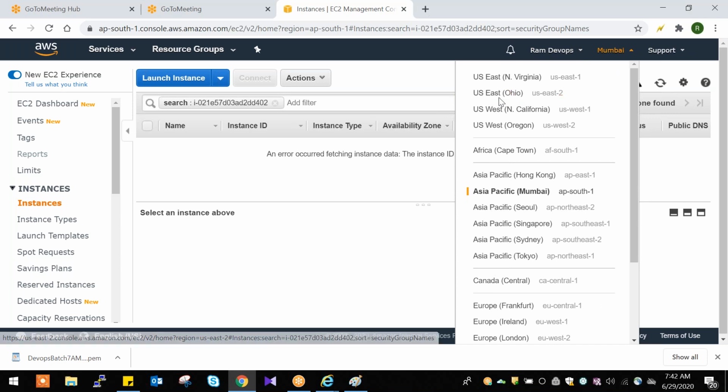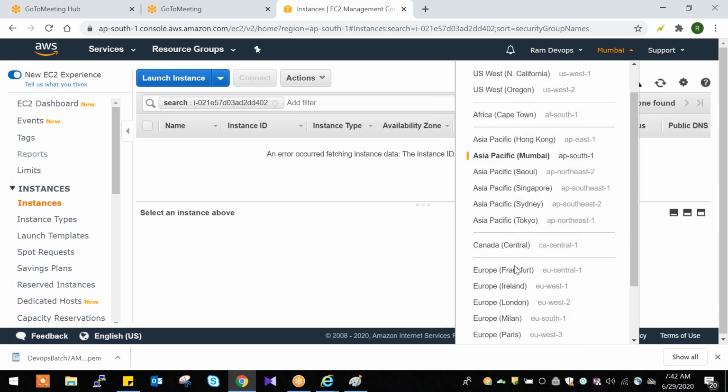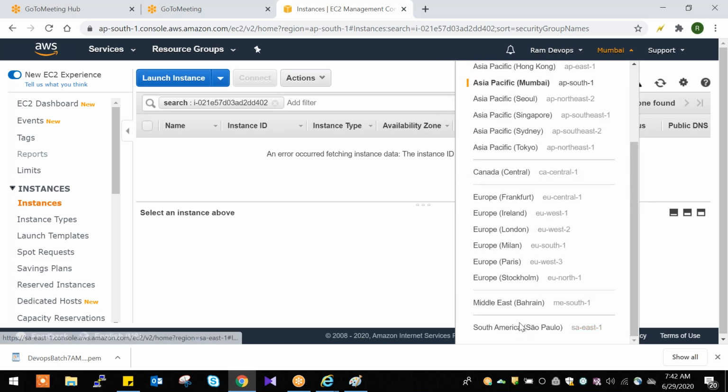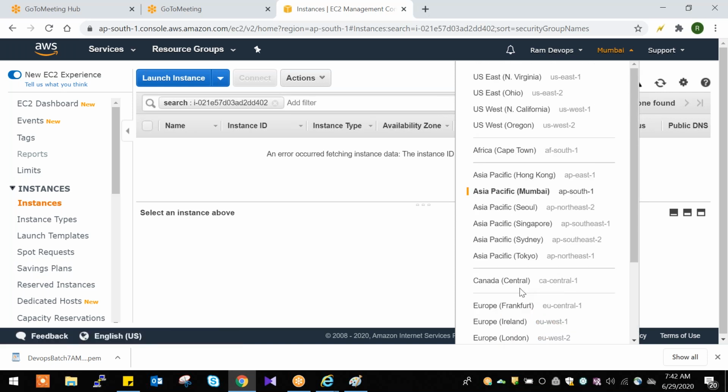So these are the different regions: Asia Pacific, Europe, US regions, Middle East, Bahrain, South America. Wherever you want to create server, you need to select this. This is basically the client's deciding factor. We don't select this region.